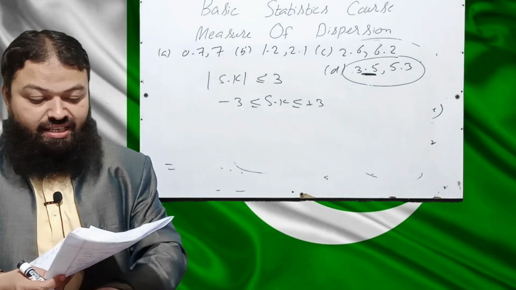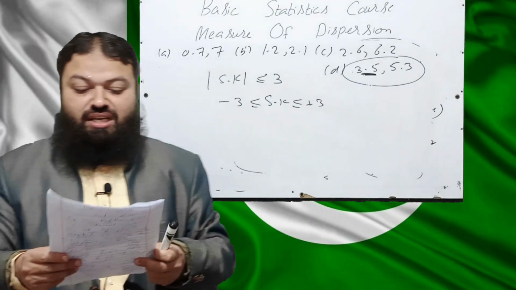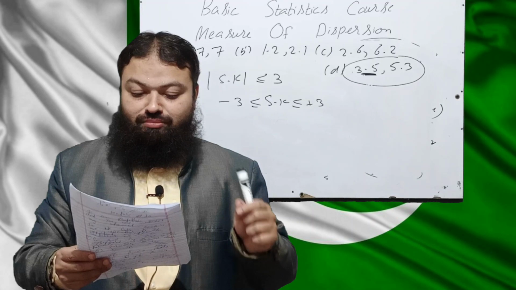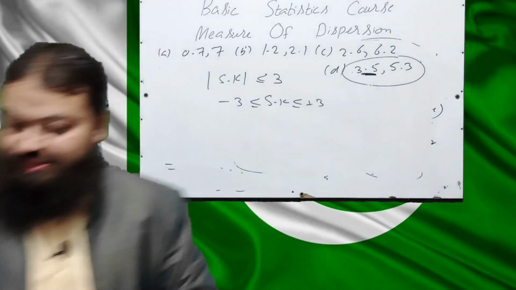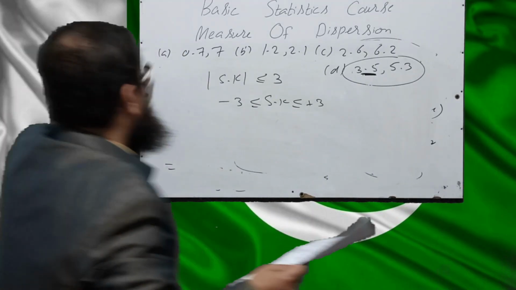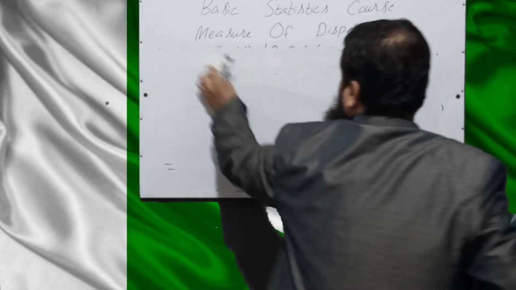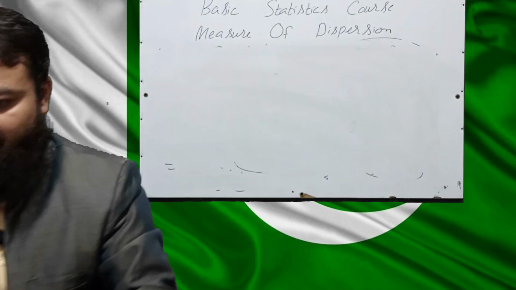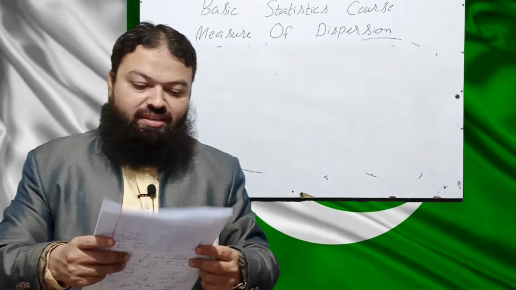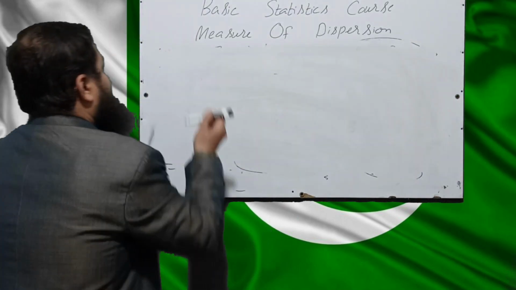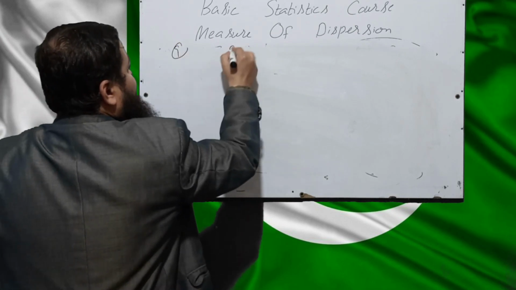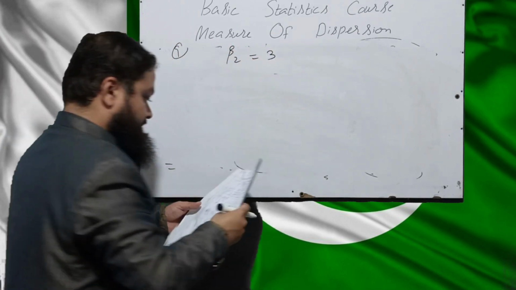Question number 9. In a mesokurtic distribution, the fourth central moment is 243. We know in mesokurtic beta 2 is equal to 3.